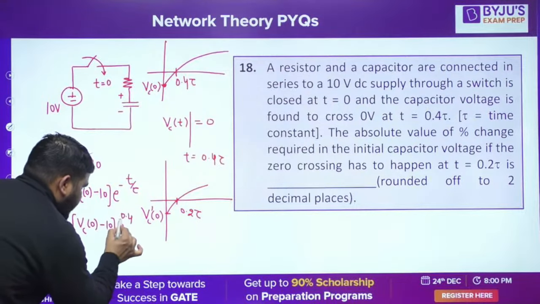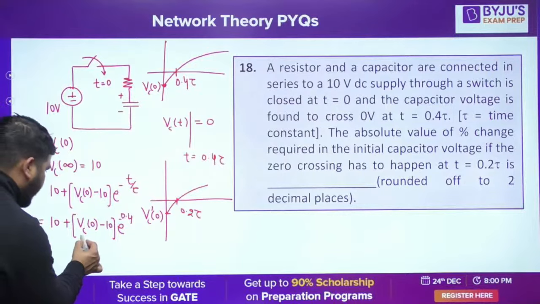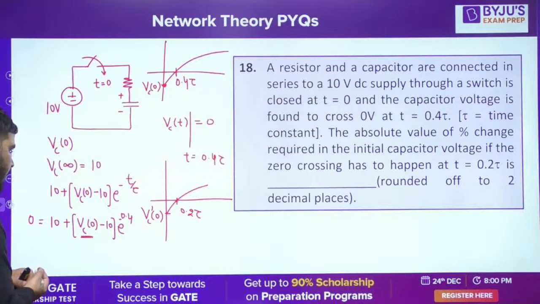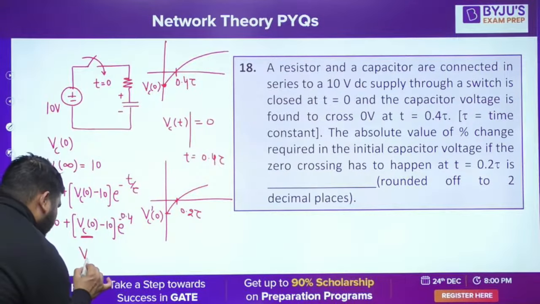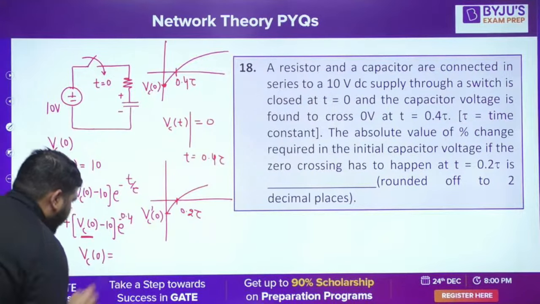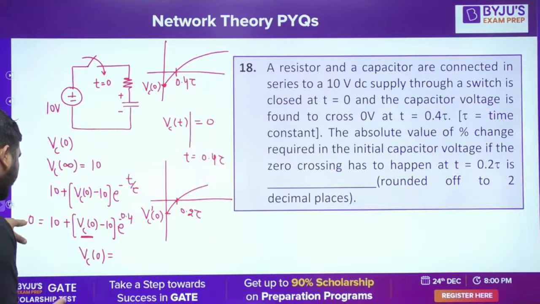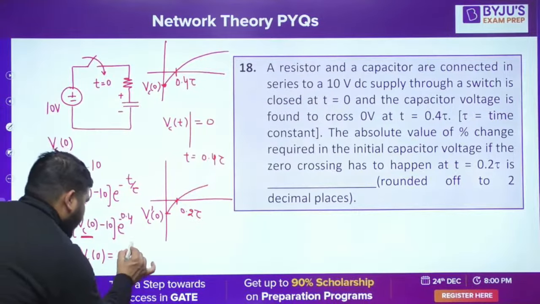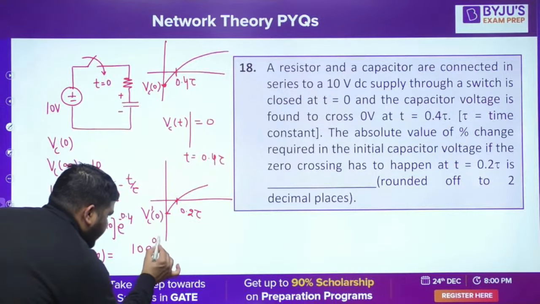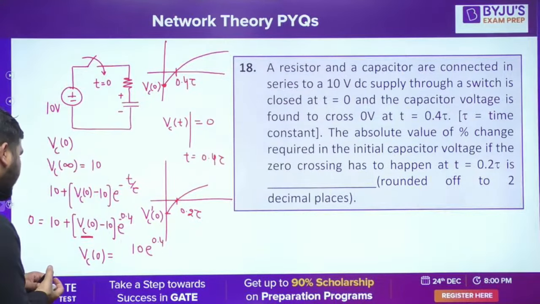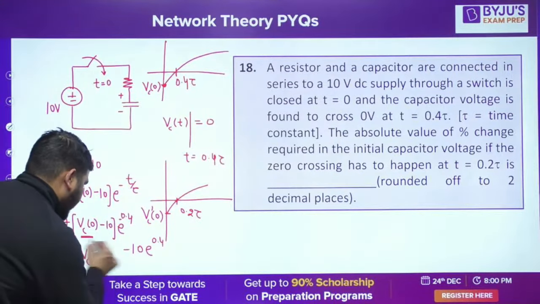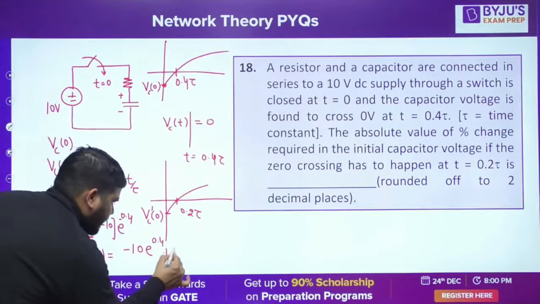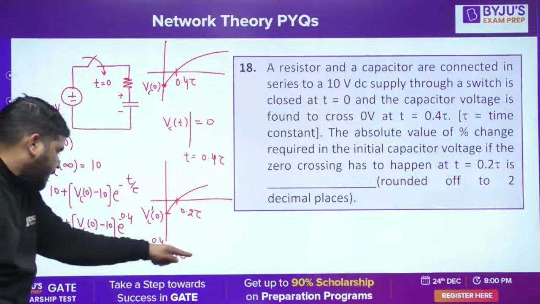So this will be minus 0.4. Is it fine, guys? From here you can calculate Vc0. So Vc0 will be equal to... take this 10 on this side, so it will be minus 10, and take this e, so it will be 10 e to the power 0.4, with the negative sign, plus 10. Is it fine, guys? This is my Vc0.